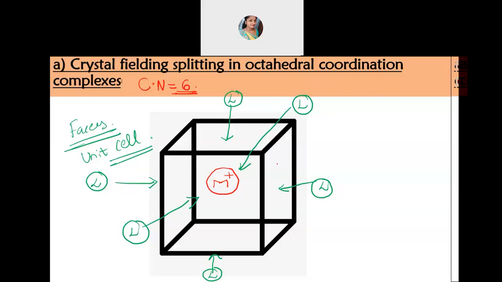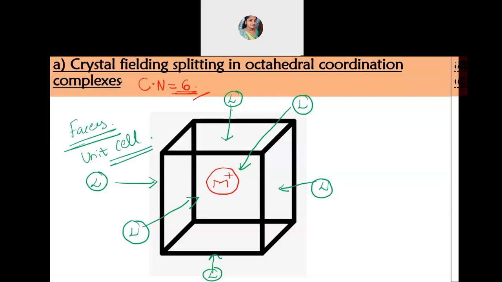I will start from the beginning. The crystal field splitting in octahedral complex with the coordination number 6. Here I have told you what the crystal field theory says: the metal is stationary, correct? So it will be present in the center. And the ligands are the ones which are moving.